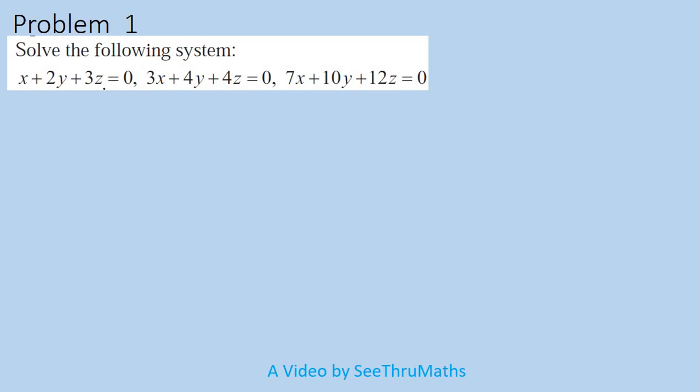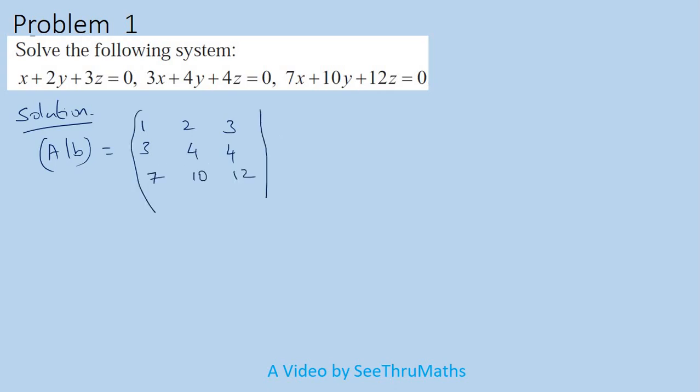Solve the following problem. So there are three equations, there are three unknowns. First, so directly I will write the augmented matrix because we know how to write A, X and B. So directly I wish to write the augmented matrix. So here it is 1, 2, 3. Here it is 3, 4, 4. Here it is 7, 10, 12. And the constant terms are zeros. Okay. So I no need to write A separately, X separately and 0 separately.